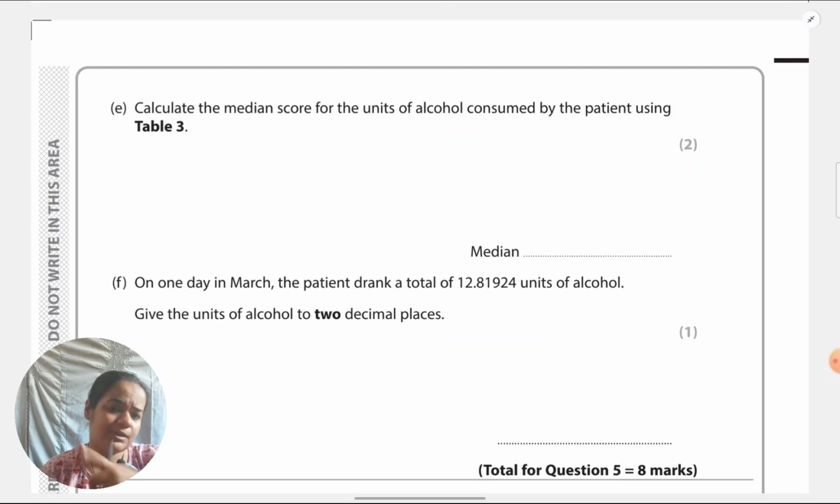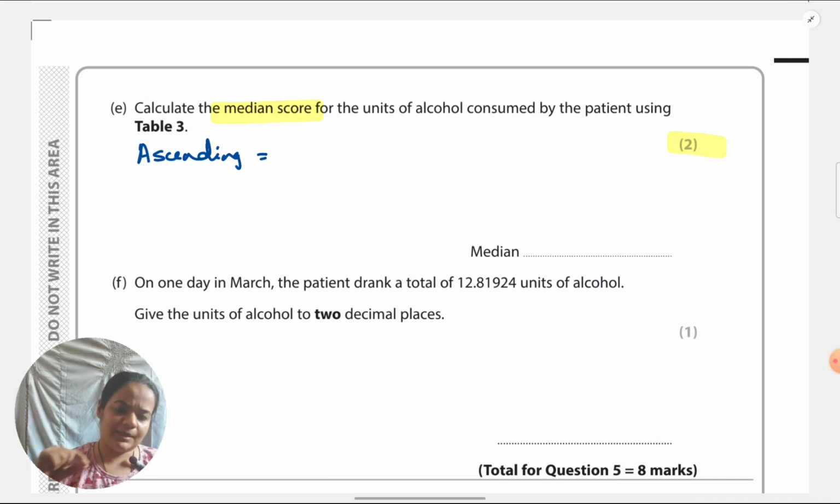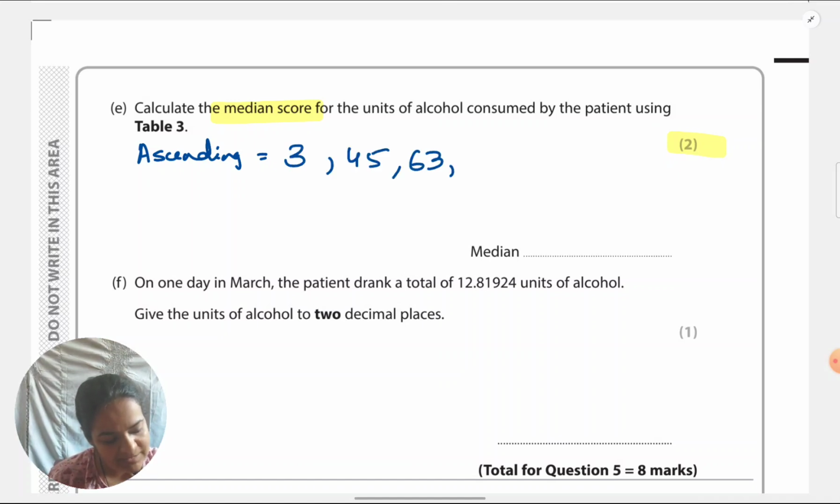I'm keeping on referring back to the table. I'm not going back on the screen again and again. Here I'm directly showing you ascending. But what you have to do is look at the table like me, see which is the smallest number, starting from there. Write the smallest number, then one higher till you come to the last number. That is how I'm coming about it. So the smallest number I can see is 34, then 45, 63. So I have to arrange it that way. 34, 45, 63. Even if you're able to calculate directly, but show this. Then 70, 72, 77.